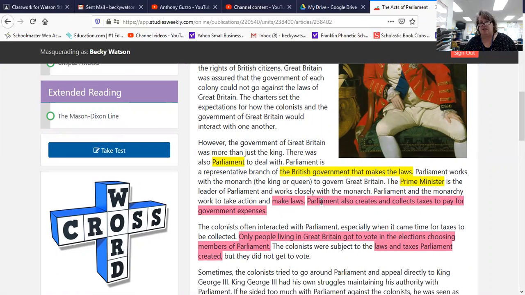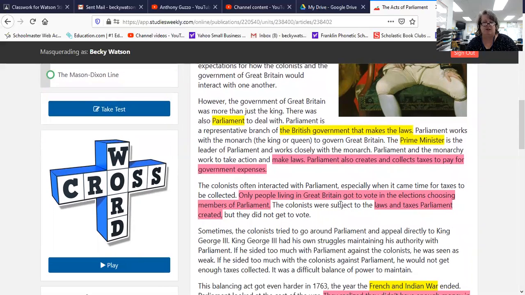There is a test question that reads, what was the role of British Parliament in the colonies? We'll read right here. Parliament creates and collects taxes. Parliament makes laws. See right here, this is where I am, right there. See that? How it just went from not pink to pink. Now not pink. We'll make it pink again. Pink. Okay, that's one of your questions. What was the role of Parliament? To make laws and collect taxes.